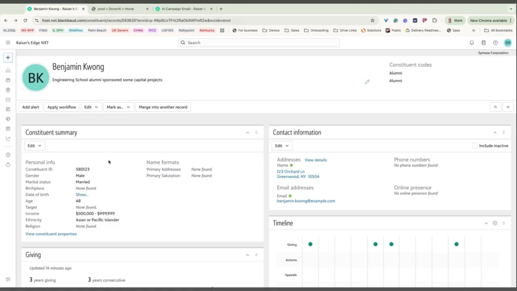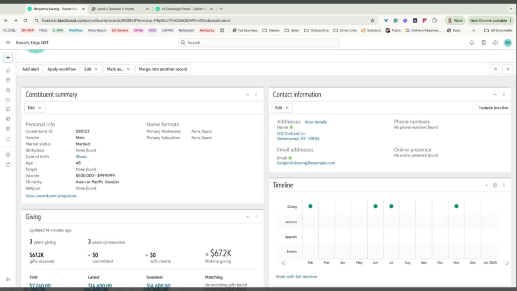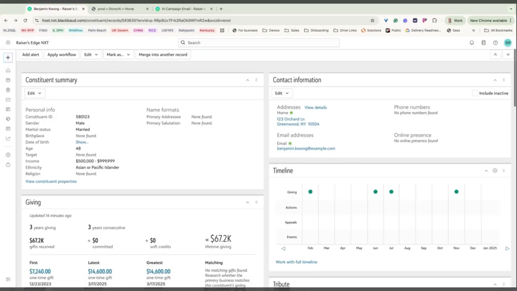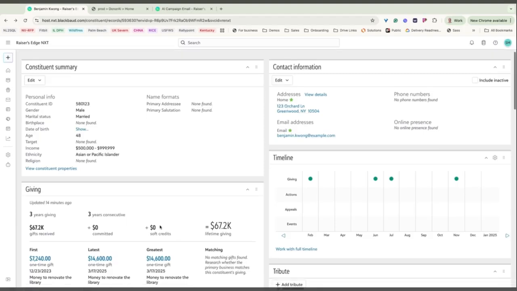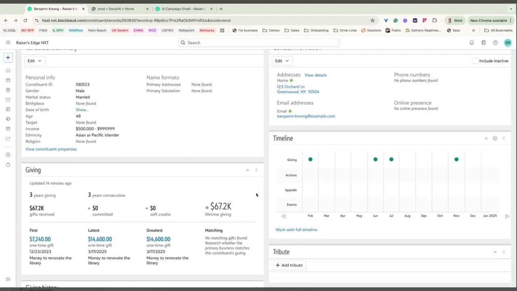This is Benjamin's record in Blackbaud, a commonly utilized CRM similar to Salesforce. Here we can see his contact information, his giving history, and a timeline of interaction. The system remains a source of truth for donor data. DonorAI builds on top of it as an extension rather than replacing the CRM. While we have some historical context on Benjamin, on its own, it does not tell me what he is likely to do next when receiving a campaign or the best way to engage him right now.